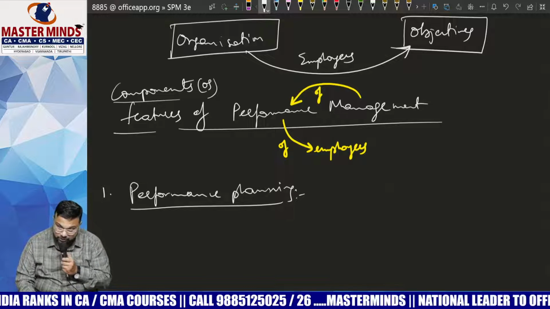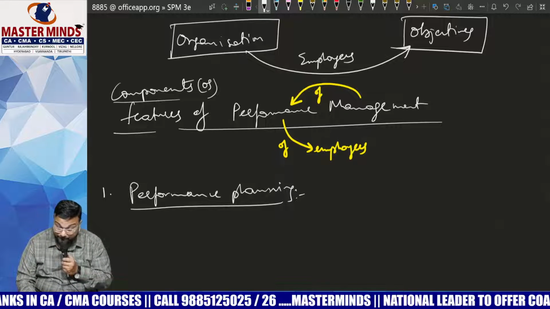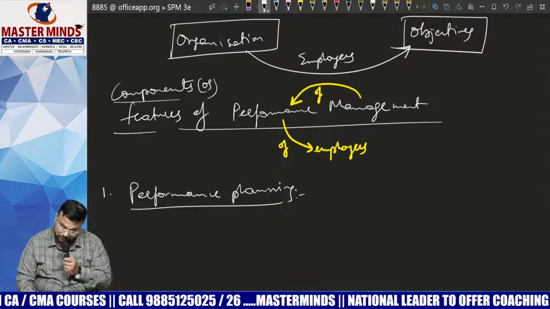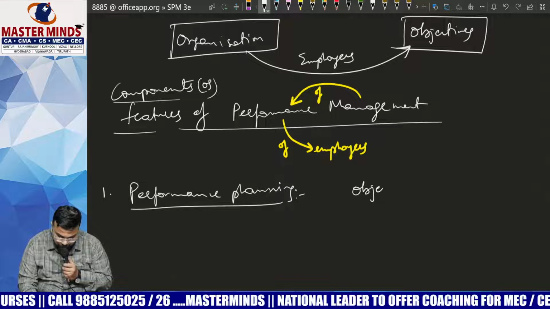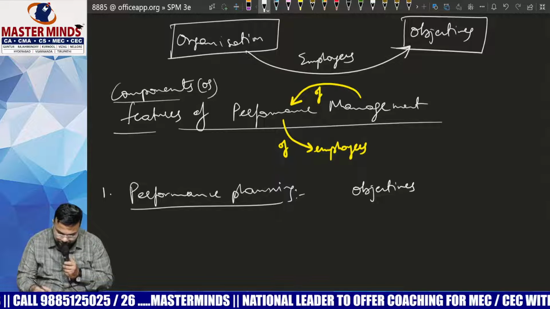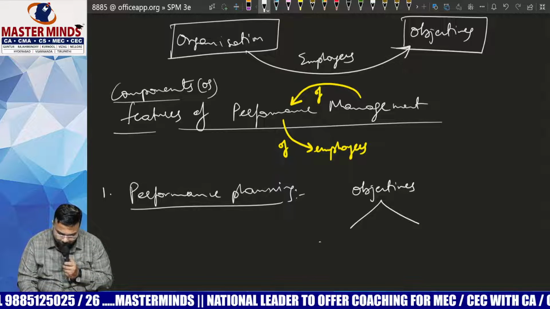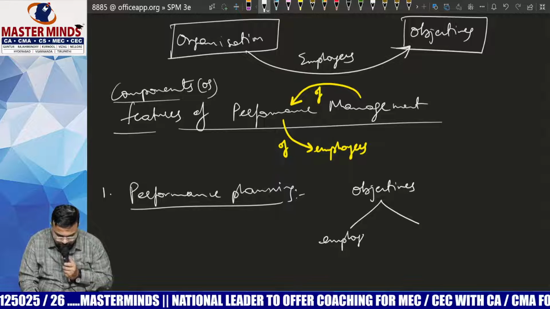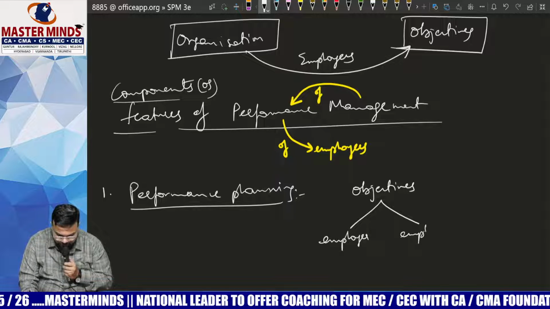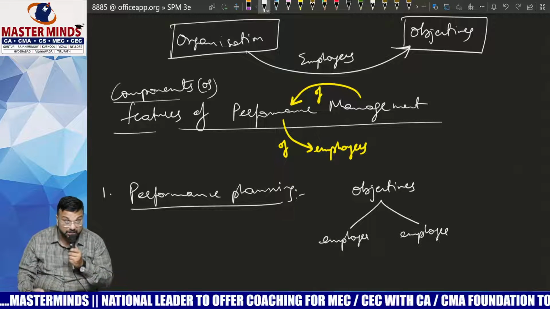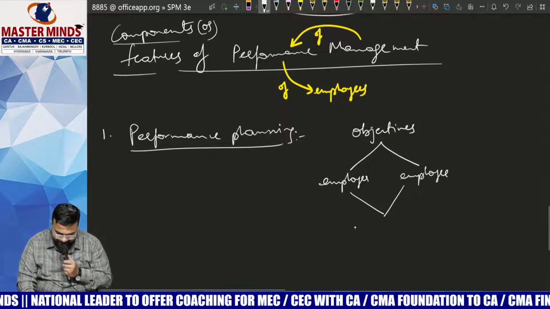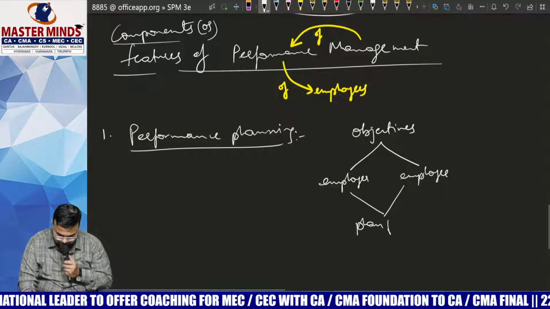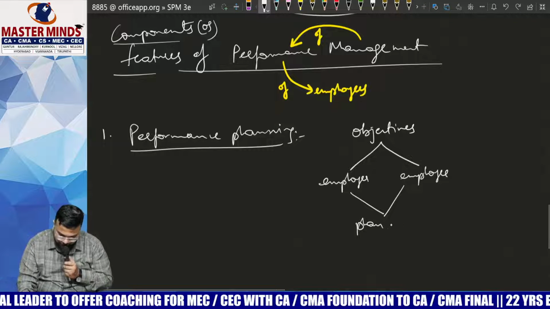Who will define the objective? Employee or employer? Employer will define the objective, isn't it, Nana? So objective. Now keeping this objective in mind, both employer and employee will sit together and will fix or plan the performance.